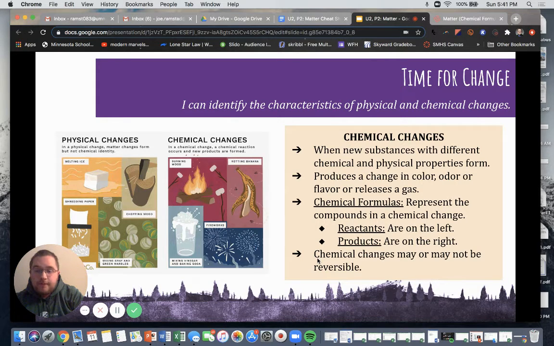When we have a chemical formula, the reactants are going to be on the left. There's going to be an arrow connecting everything. That's going to symbolize the change or the reaction that's occurring, and what's yielding, and the products are what is yielded from the chemical reaction. Those are located on the right. Chemical changes may or may not be reversible once again. Okay.